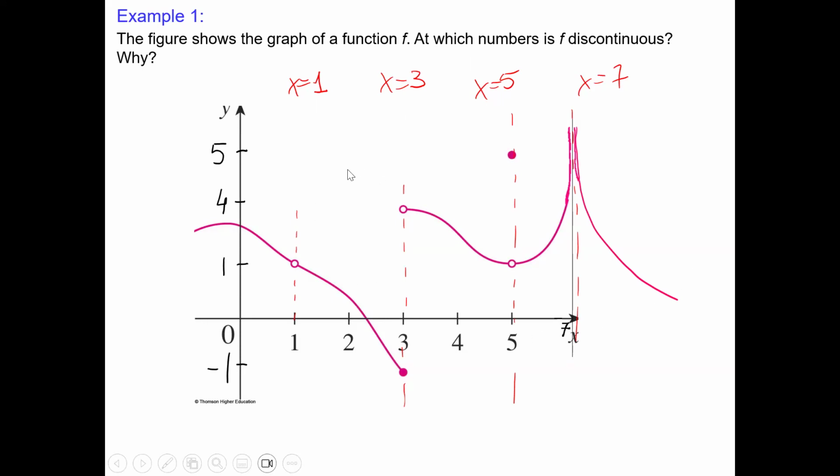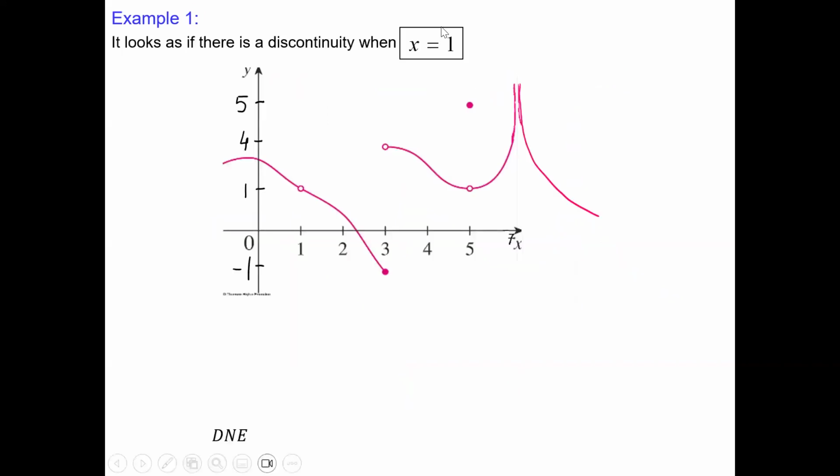Some of the values, 1, 3, 5, and 7, are in the domain, some of them are not, but we will take number by number and investigate. But first, please make sure that you are also able to identify these numbers. Okay, x equals 1, the same graph. In order to check what is happening, thinking about the definition of continuity, we have to check the value of the function at x equals 1, and we have to find the limit as x approaches 1.